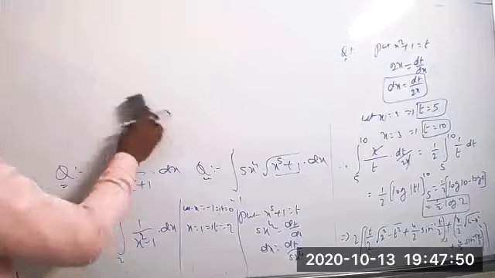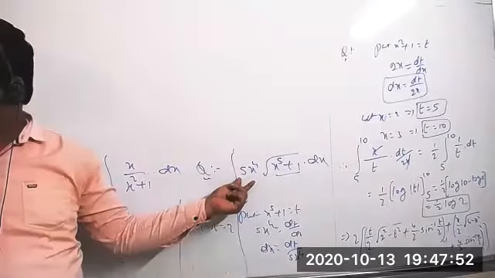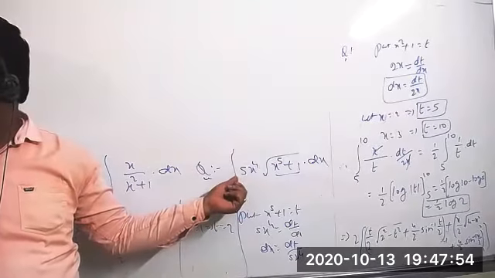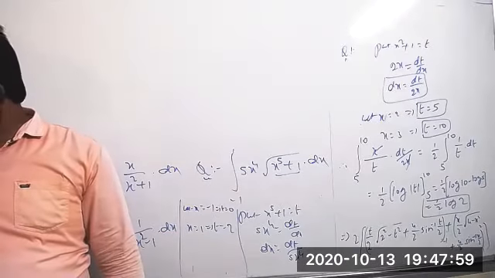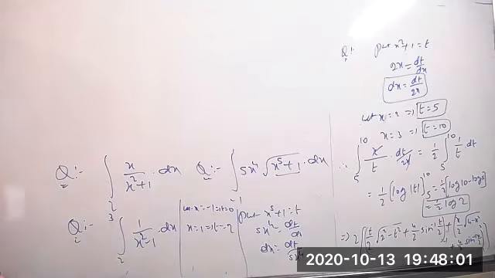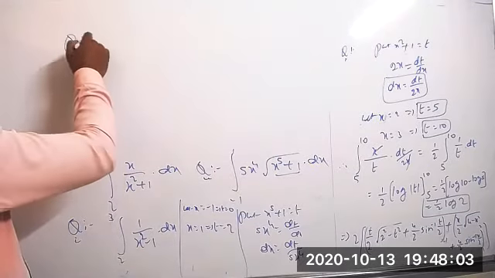Sir, you got the answer to this one? Sir, is it 4 by 3 root 2? 4 by 3 root 2. Very good. It will be correct only. 4 by 3 root 2.